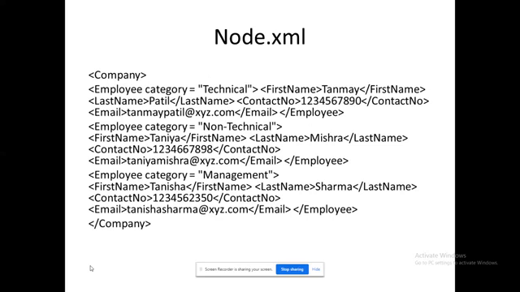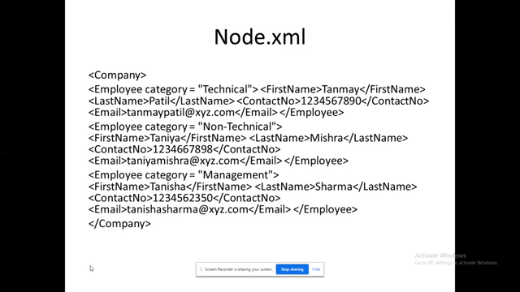Okay, and closing this section, this is a simple program, node.xml. I'm having a root tag company. Three employee records are available here under different categories. What I'm going to do, I have initially mentioned what the power of this XML DOM is. I can perform node cloning also. For example, consider the first employee, Tanmay is the first name. Tanmay Patil, his contact number has been given, his email has been given.